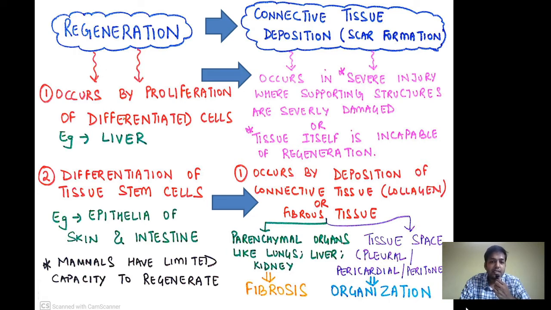Whenever scar formation occurs in parenchymal organs like the lungs, liver and kidney, we call it fibrosis. And whenever the process occurs in tissue spaces like the pleural cavity, pericardial cavity or peritoneal cavity, we call it organization.